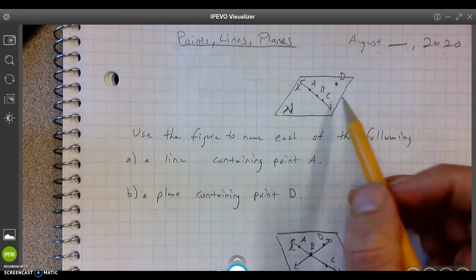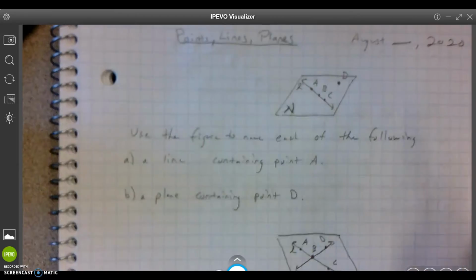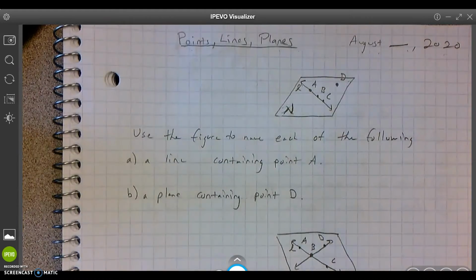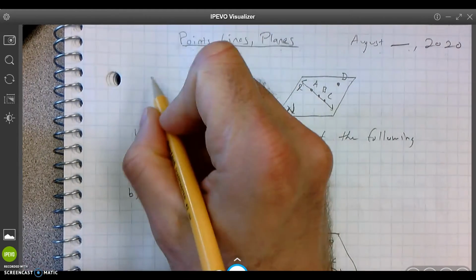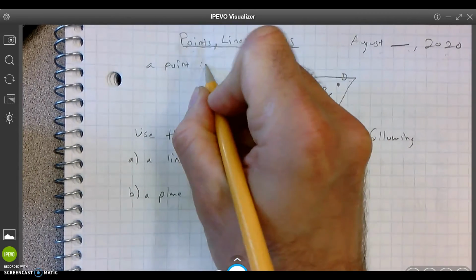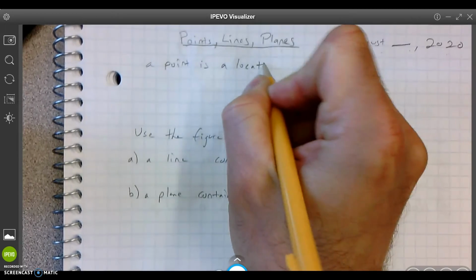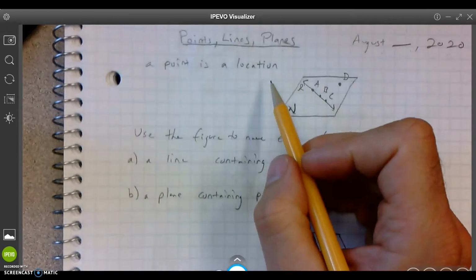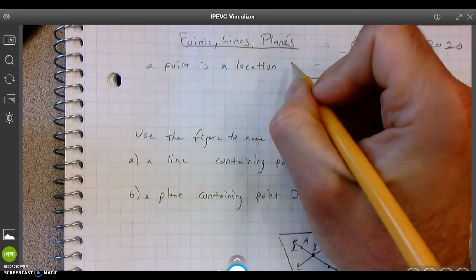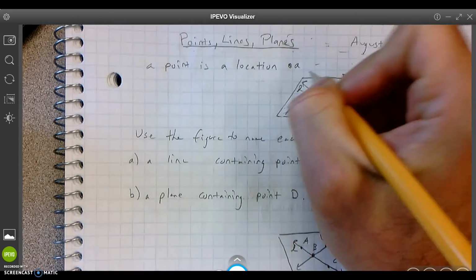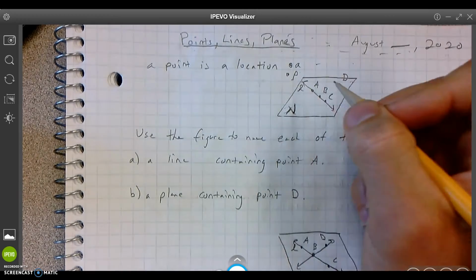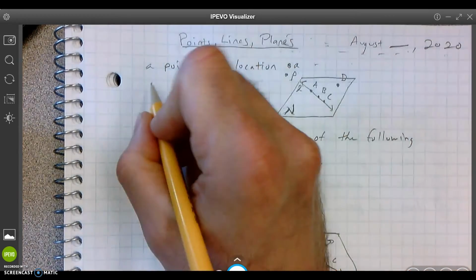All right, cool. Now that we have this, what are points, lines, and planes? That's what we've got to figure out. I'm just going off the definition because I have it right here. So a point, write down what I write down, is a location. There's an infinite amount of points. There's a location, there's a location, they're everywhere. It could be point A, point P, something like that. It could be point anything. So that's a point.